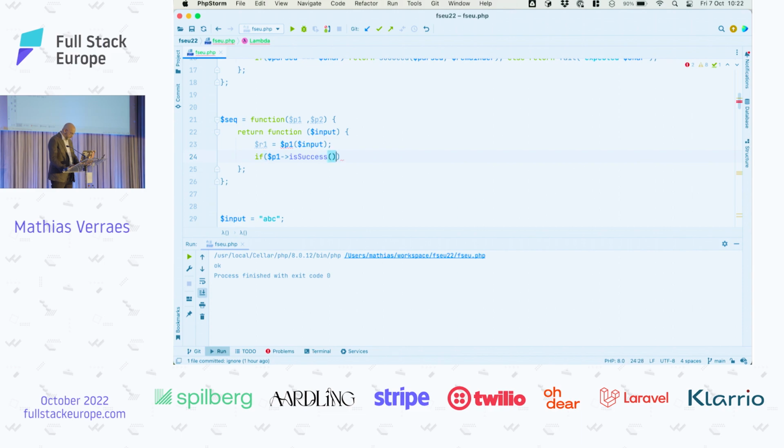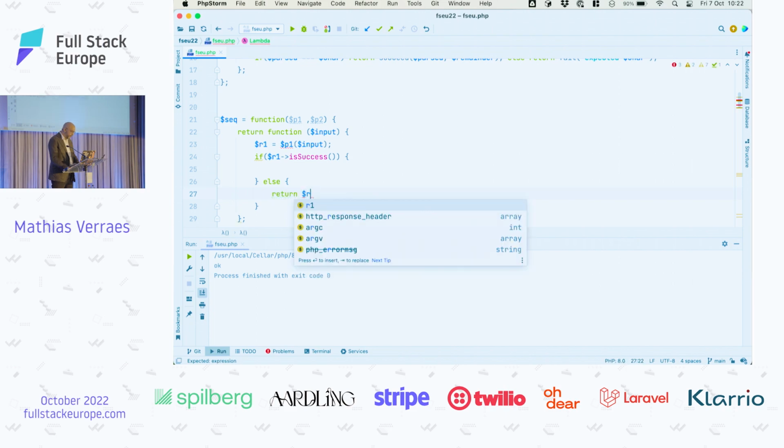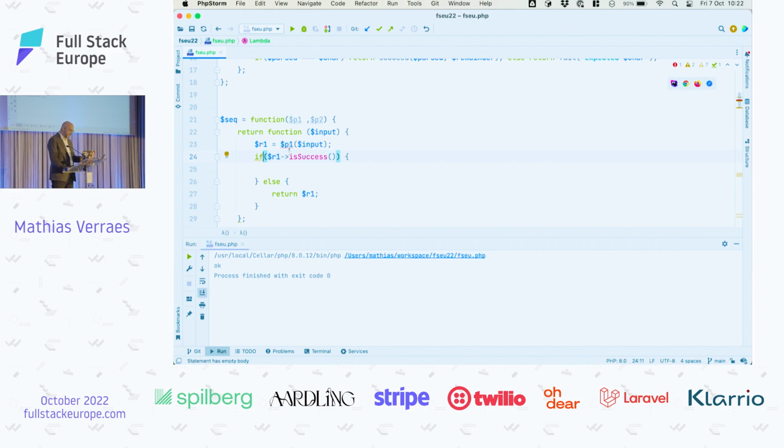I'm used to having types, and here I don't have them properly, so it's not giving me type hints. Else, we're just going to return the result of parser 1, because if it's a failure, we're basically failing early, right? We're saying if the first parser is already failing, we just return the result, which is an error.